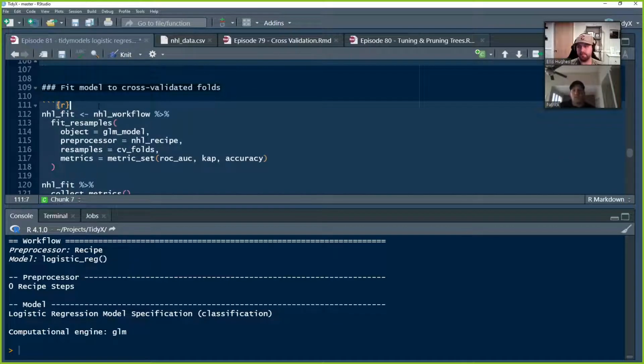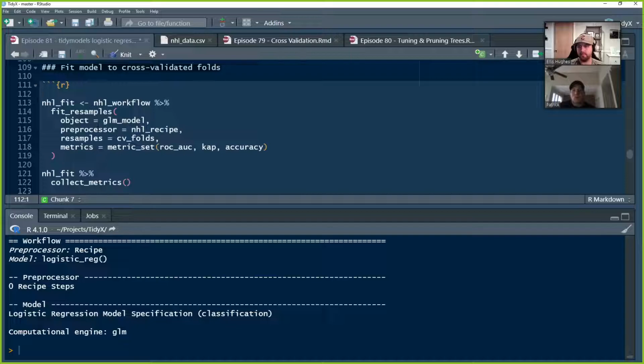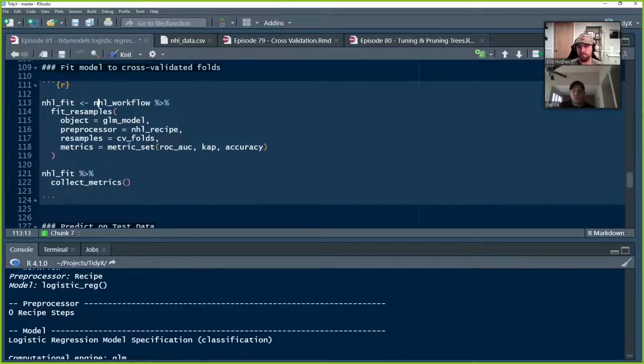Before we fit the model to our actual data, we want to crank through those cross-validated folds. So we're going to take that workflow and pipe it into this fit_resamples function, which is basically telling Tidymodels that we want to fit the model to those cross-validation resamples that we're using. The object is the GLM model. The pre-processing is our recipe, of which there isn't any other than it specifies the model equation. The resamples are our cross-validation folds.